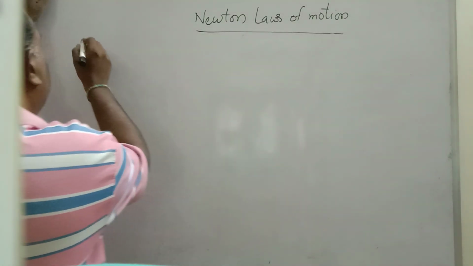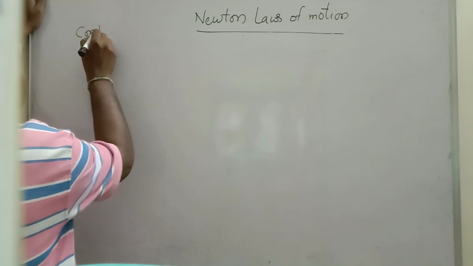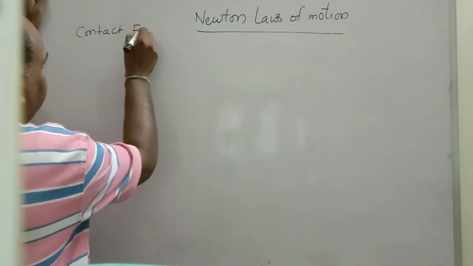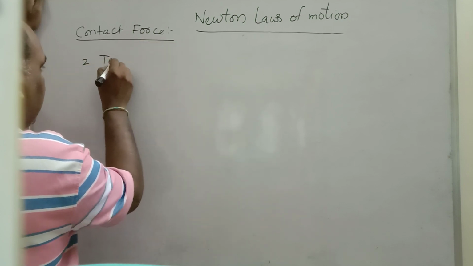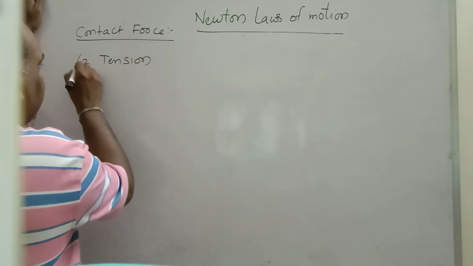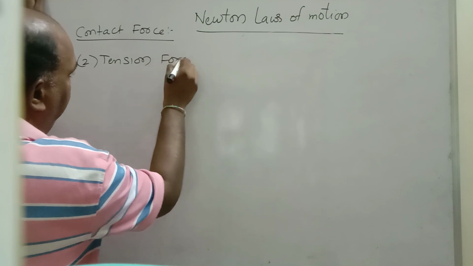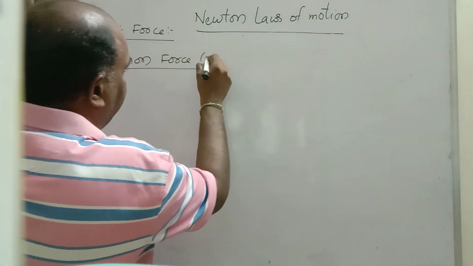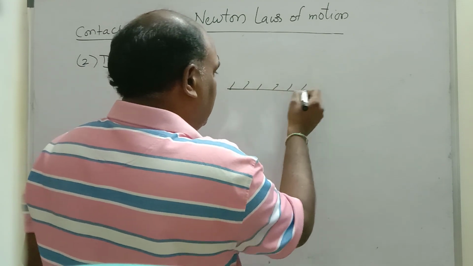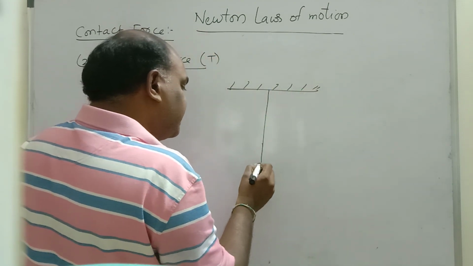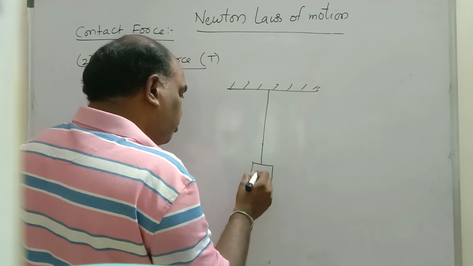Now the second contact force is tension force. The normal force is completed. The second one is tension force, denoted by T. Let us consider this is a ceiling. To this ceiling I suspended one object of mass m.